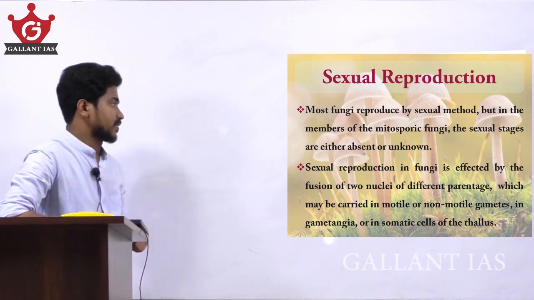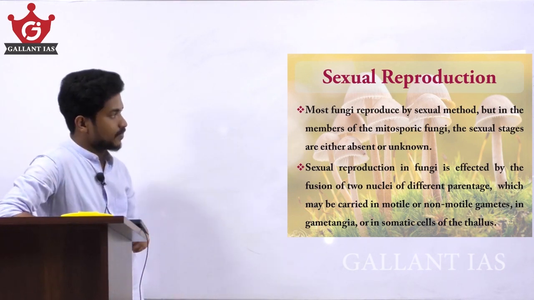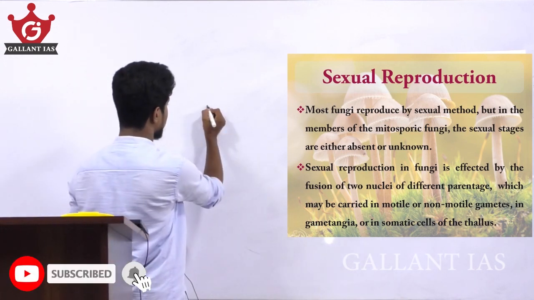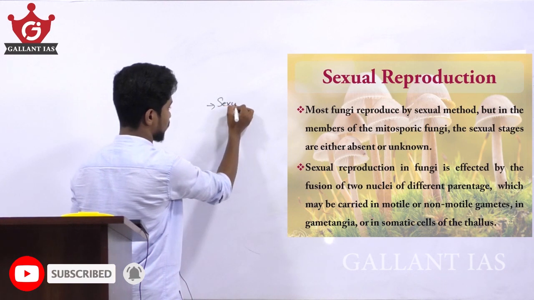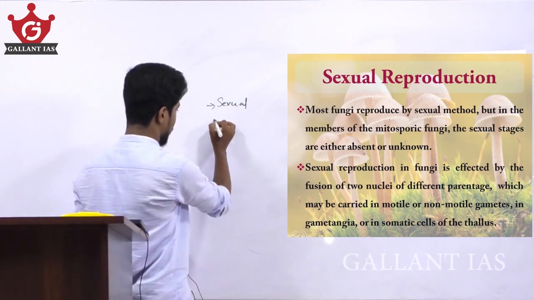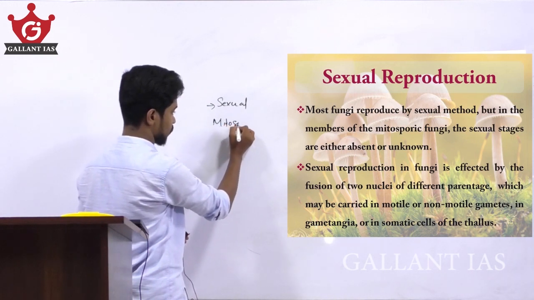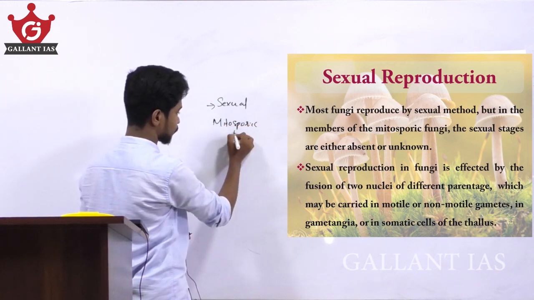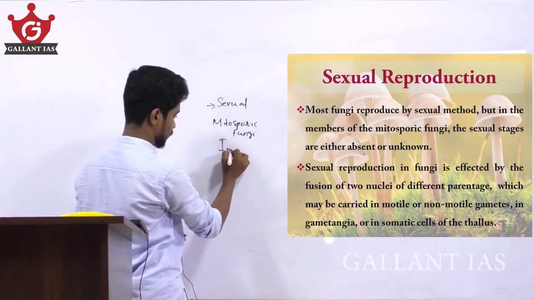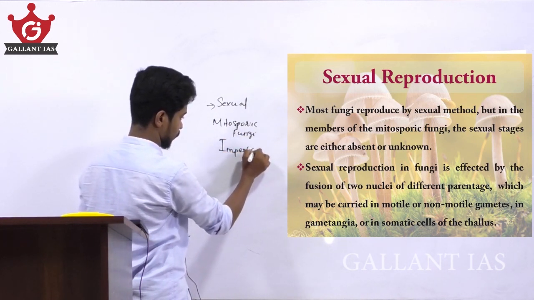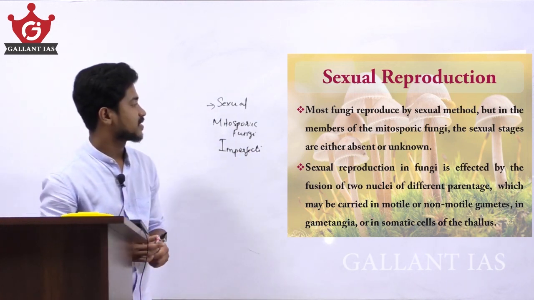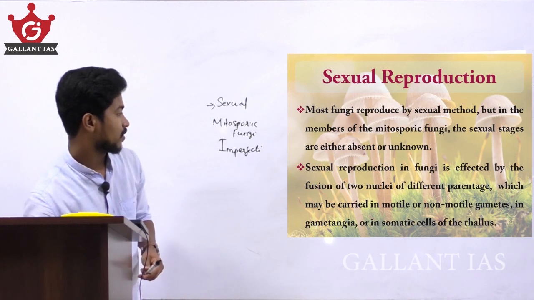Sexual reproduction. Most fungi reproduce by the sexual method. But in the members of mitosporic fungi, or fungi imperfecta, or in the Deuteromycetes, the sexual stages are either absent or unknown.